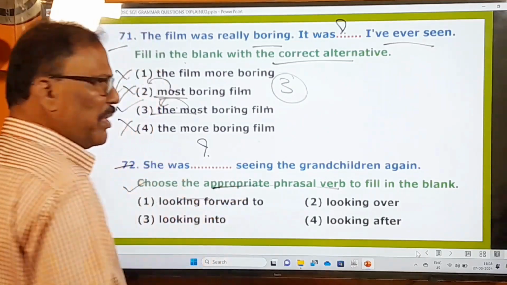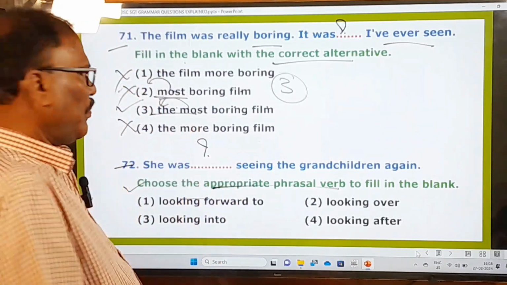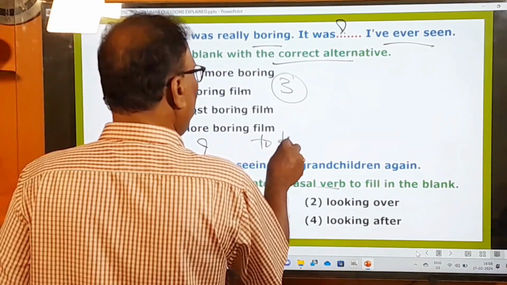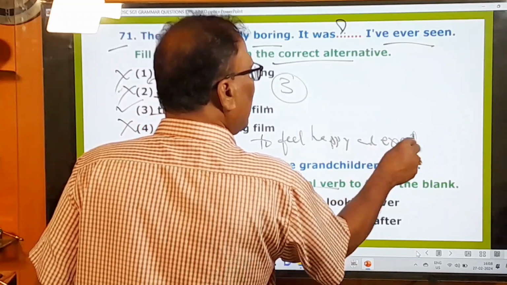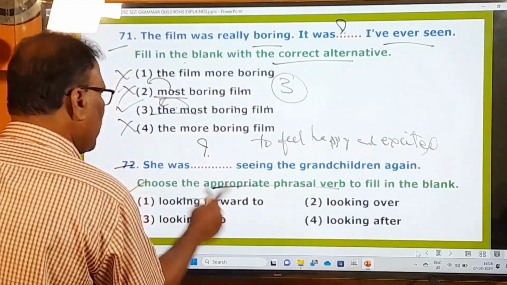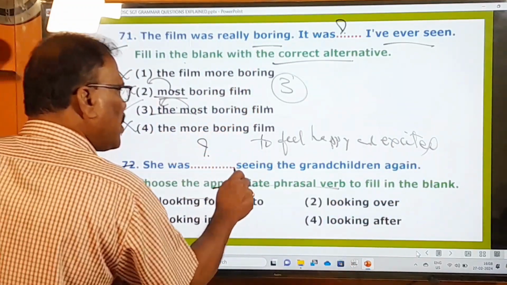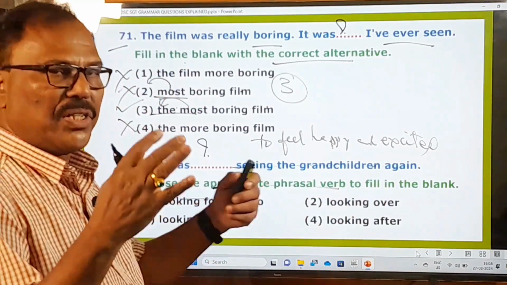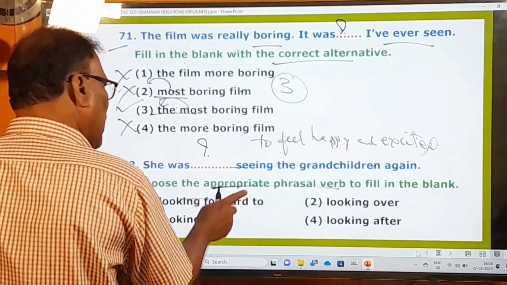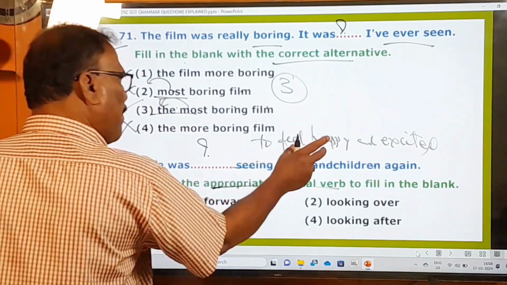Looking forward to means to feel happy and excited. To feel happy and excited. So she was looking forward to means she was feeling happy and excited to see the grandchildren again, because she is going to see her grandchildren again. So looking forward to has this beautiful meaning, to feel happy and excited.